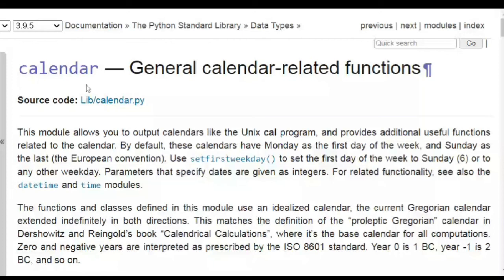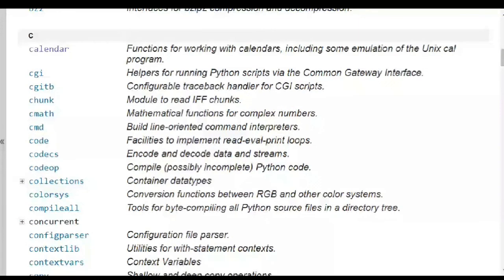In a similar way, you can see there is cmath here. This is the module name. What is the description? What is the module used for? The module is for mathematical functions for complex numbers.